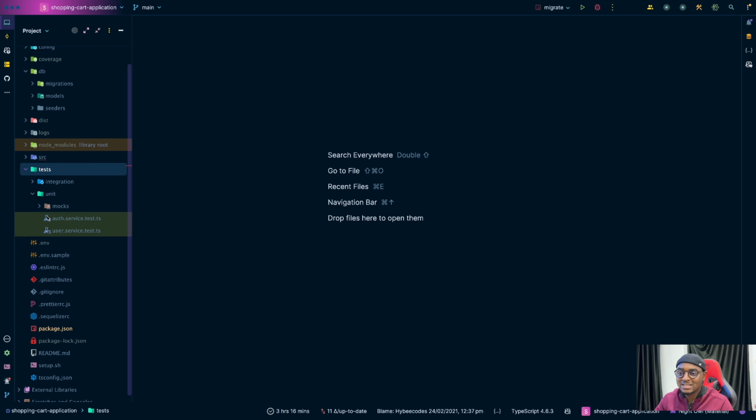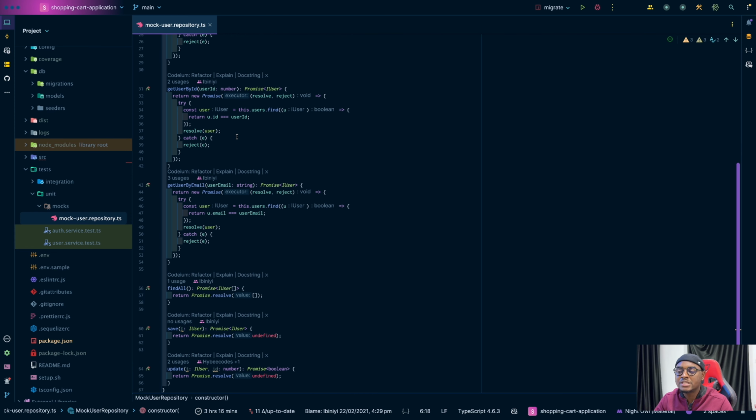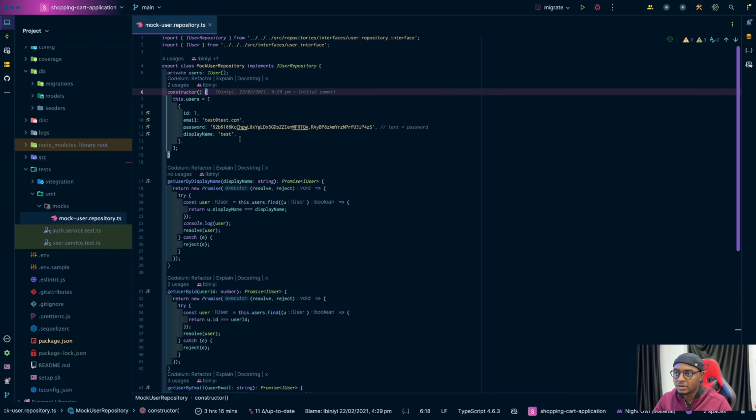So inside the unit tests, let's check the unit tests. In the unit tests, I have mocks. I use this to create a mock user repository because I did not want to.